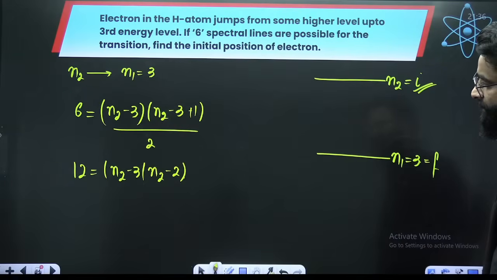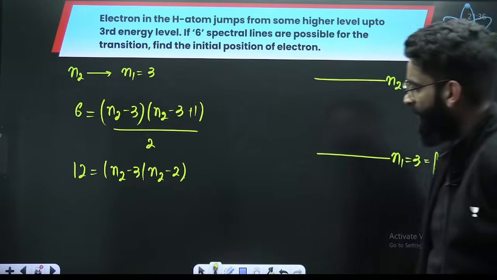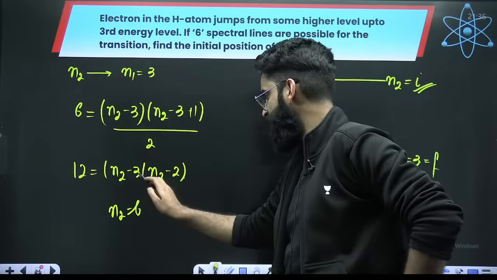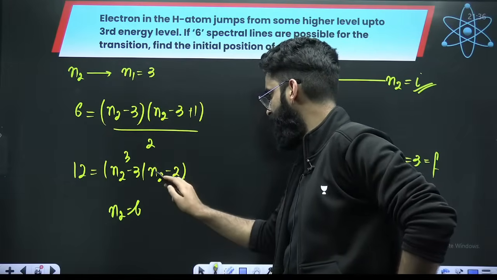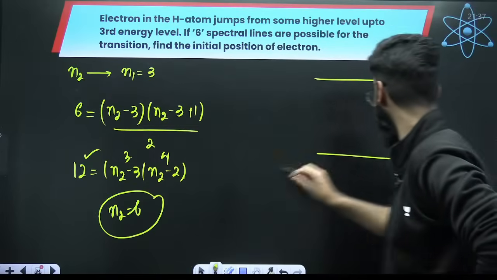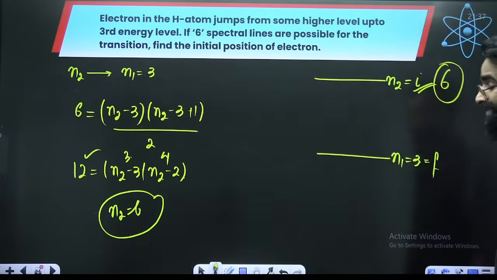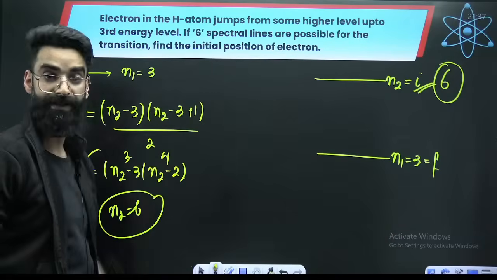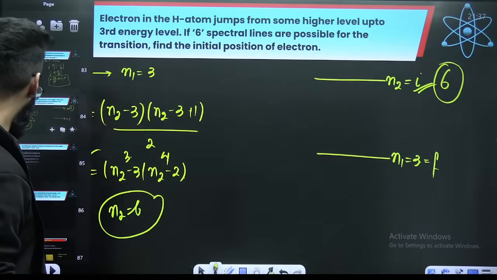Perfect, guys. So if N2 is, for example, 6, 6 minus 3 is 3, 6 minus 2 is 4, 4 into 3 is 12. So that's fine. So N2 has to be 6. So electron was present at N is equal to 6. The electron is moving from 6 to 3.